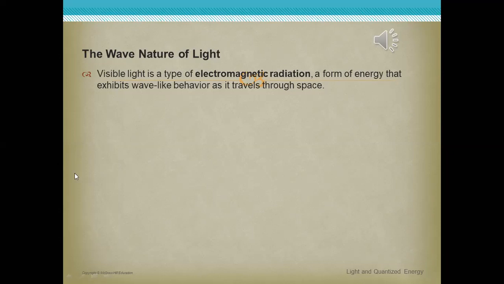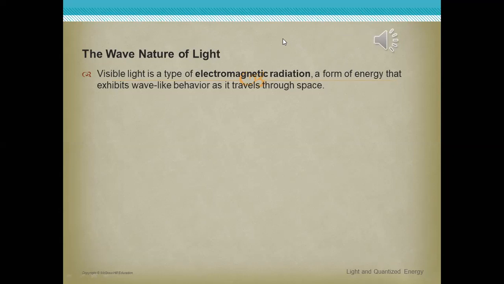Now, inshallah, we are going to complete the session called the wave nature of light. Number one, listen, please. Visible light is a type of electromagnetic radiation, a form of energy that exhibits wave-like behavior as it travels through space.